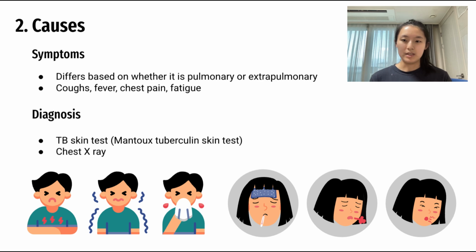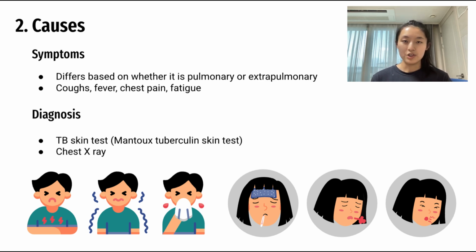A couple of symptoms as well as clinical manifestations of tuberculosis. It really differs on what type of tuberculosis it is, whether it is pulmonary tuberculosis or extrapulmonary tuberculosis. But a couple of common symptoms for both of them include persistent coughs, with cases of coughing up blood even, or chest pain, fatigue, weight loss, etc.